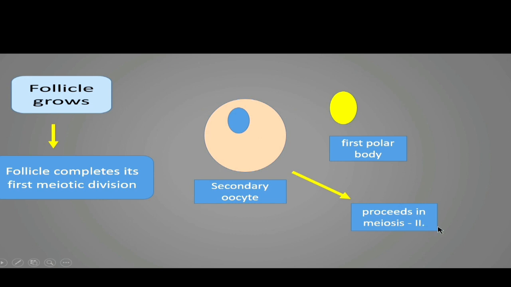But it gets arrested in metaphase second, as we have just seen. It does not proceed into anaphase second. The ovum that is released from the ovary on the 14th day of the menstrual cycle is already arrested in metaphase second, and its meiosis second completes when fertilization takes place.